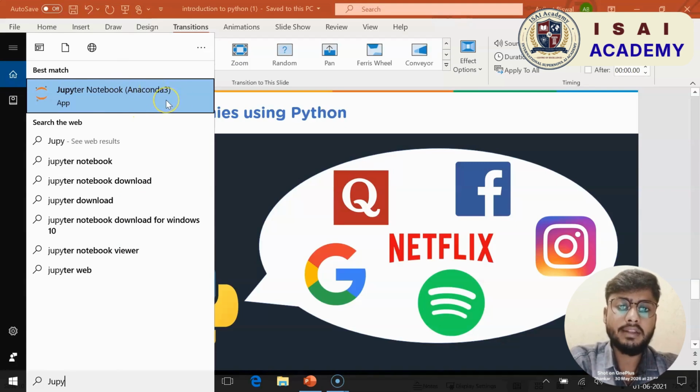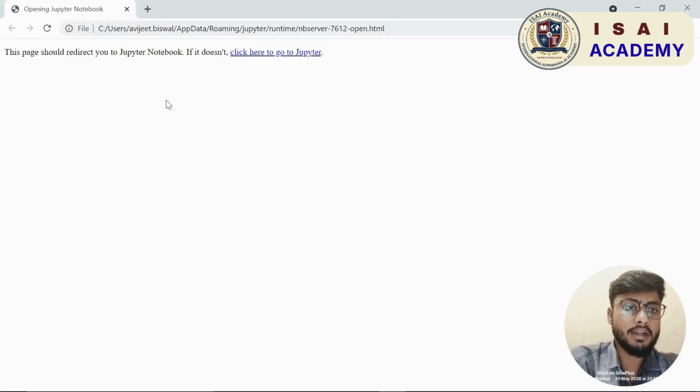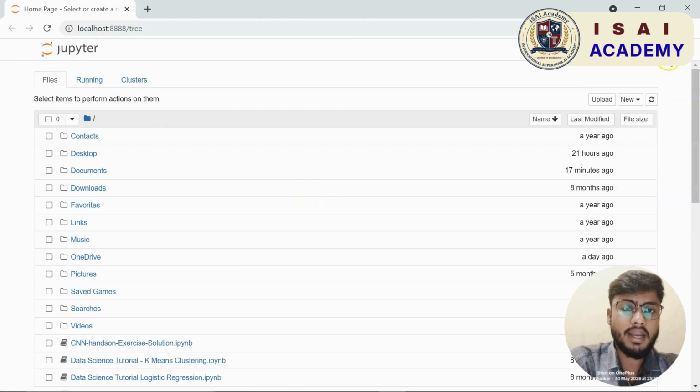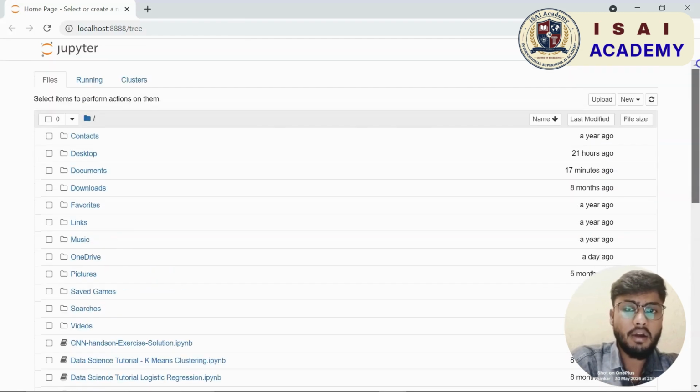Now let us look at the top companies that are using Python in their day-to-day work. So we have Google, Quora, Facebook, Netflix, Spotify, and Instagram. There are other top product-based, service-based, and startup companies that also use Python programming.